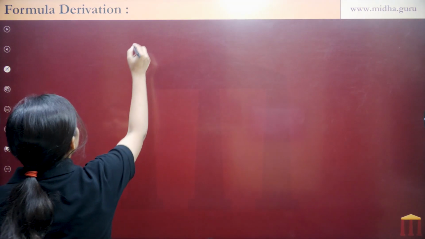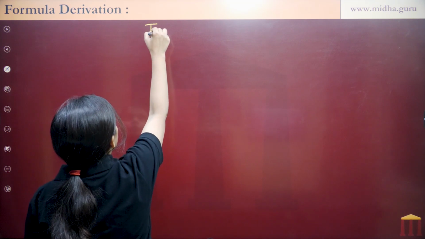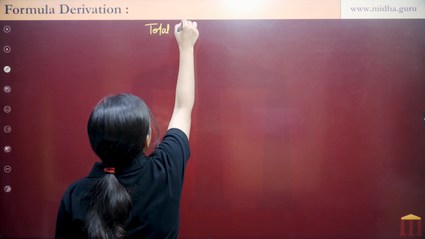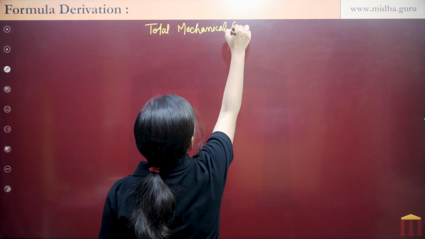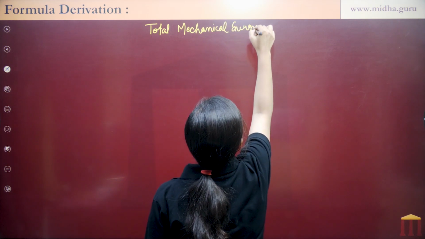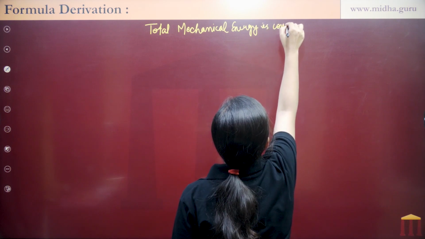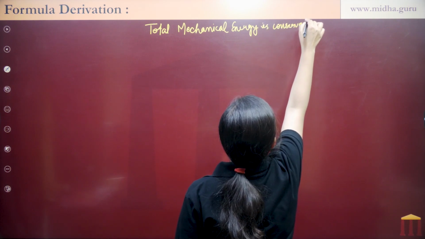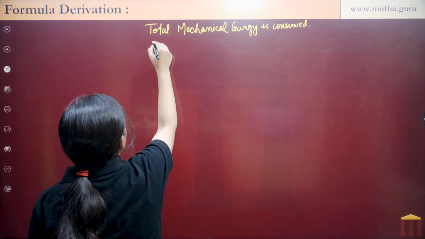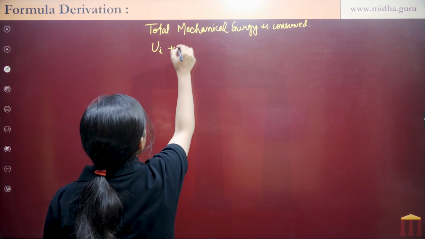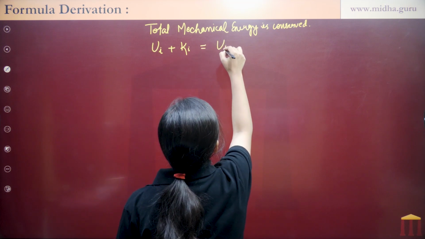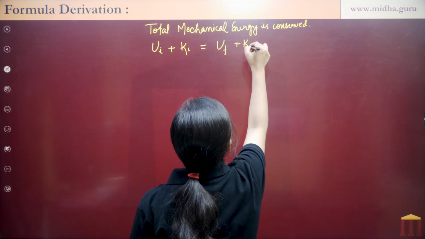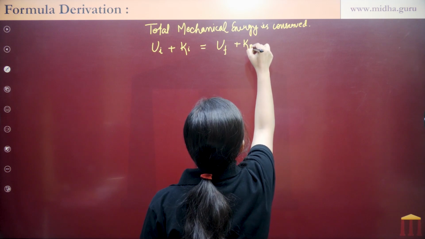So let's derive the formula. We have to use one thing, that total mechanical energy is conserved. That is, potential energy initial plus kinetic energy initial is equal to potential energy final plus kinetic energy final.